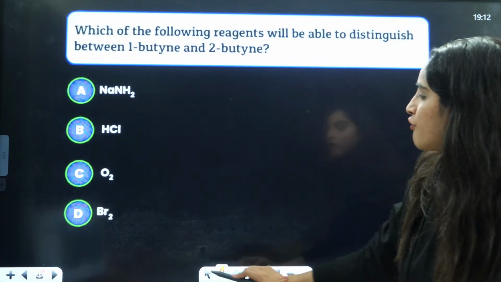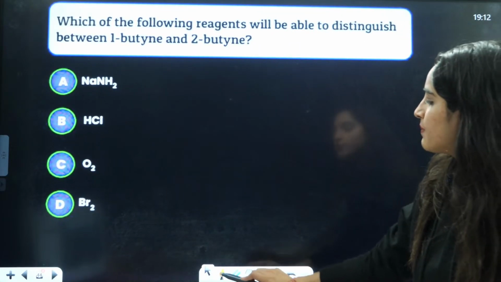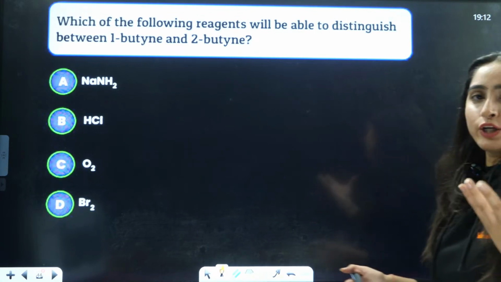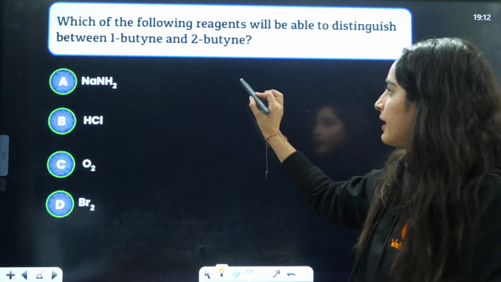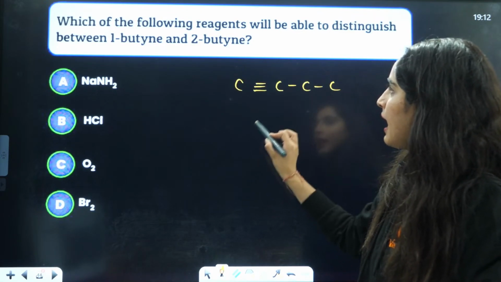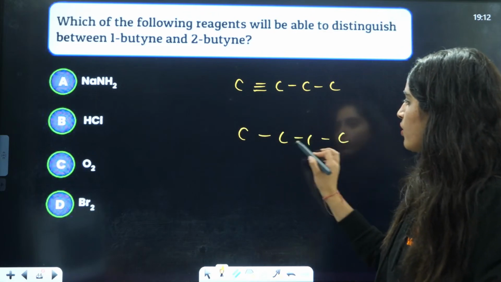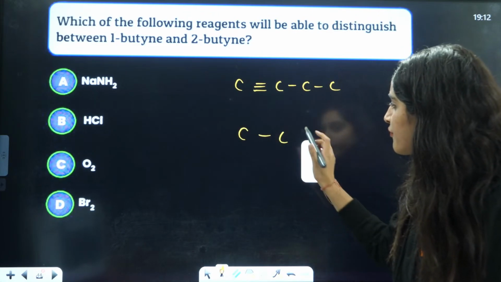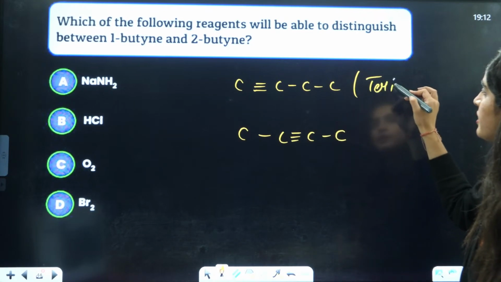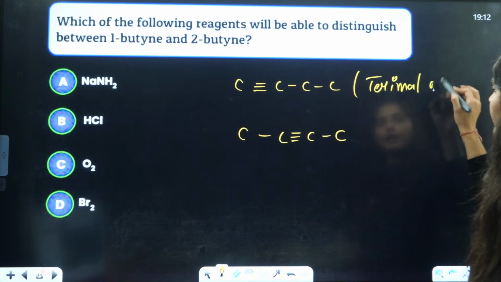Next, you have, which of the following reagents will be able to distinguish between 1-butene and 2-butene? So it's a very, very interesting thing. 1, 2, 3, 4, 1-butene, and you have 1, 2, 3, 4 this butene. The difference here is this is terminal alkyne.